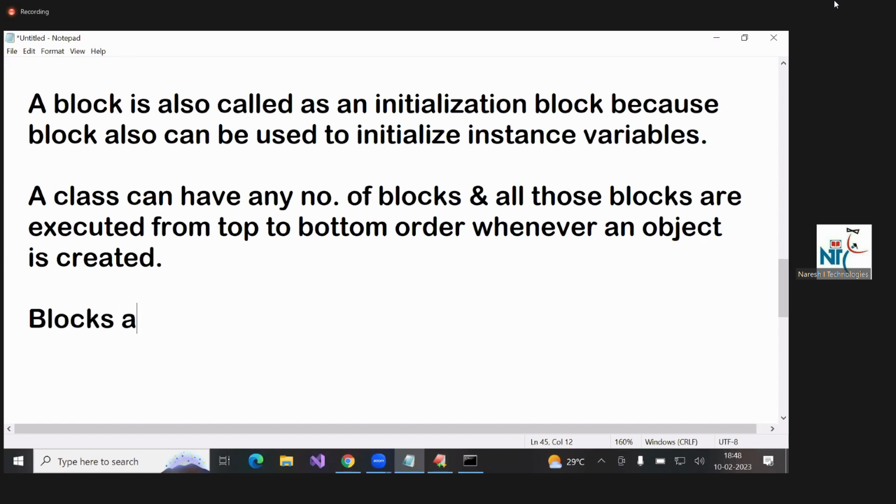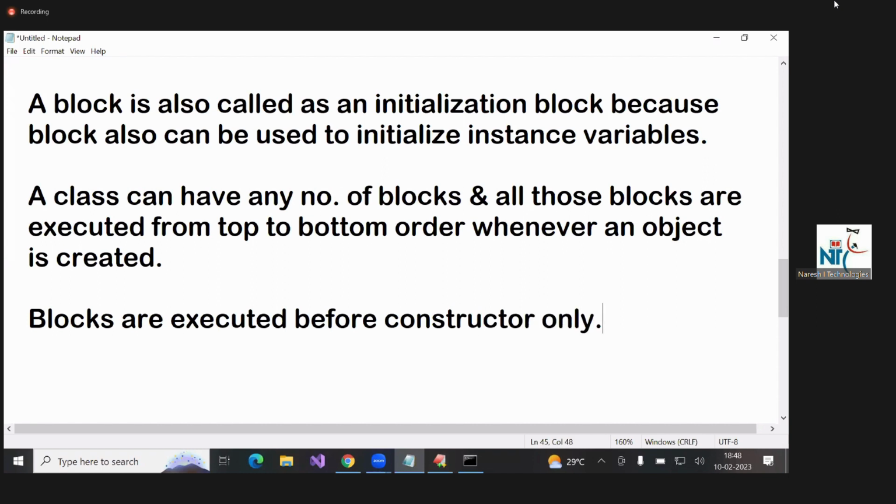Blocks are executed before constructor only.